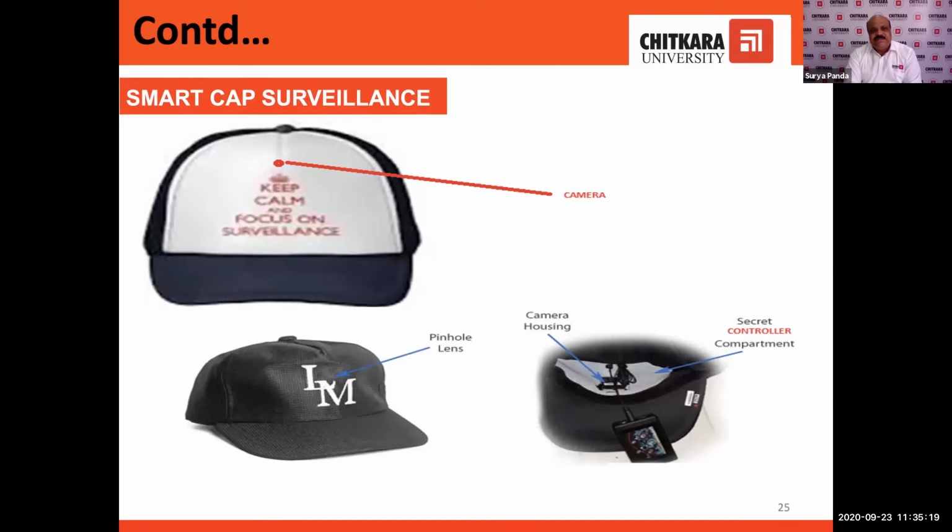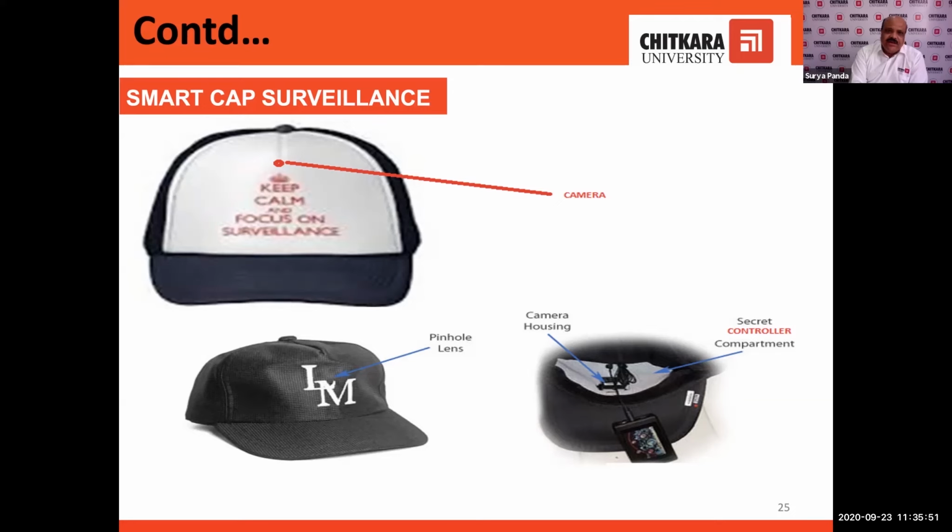Another innovation is the smart cap surveillance. See, whenever we see in the news the mob attack on the cop, the mob is attacking the policeman, and after the incidents, policemen start searching the CCTV cameras of nearby places.